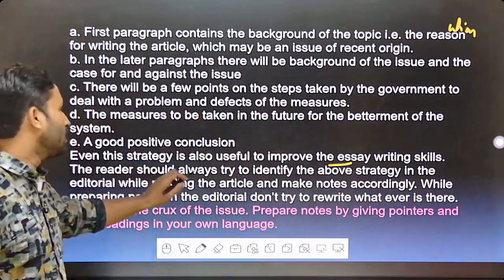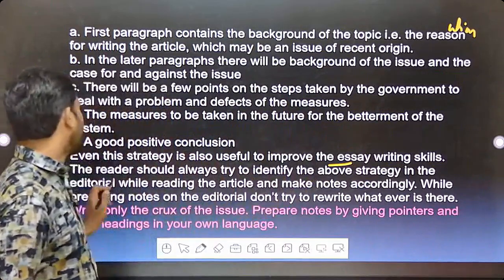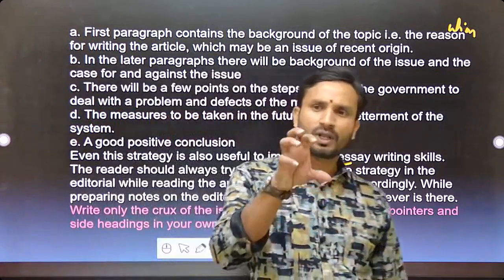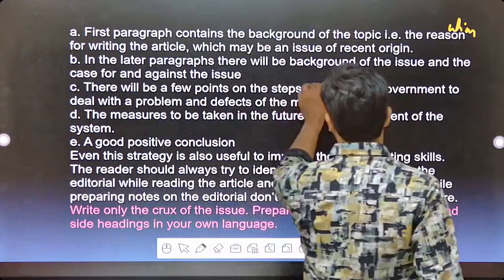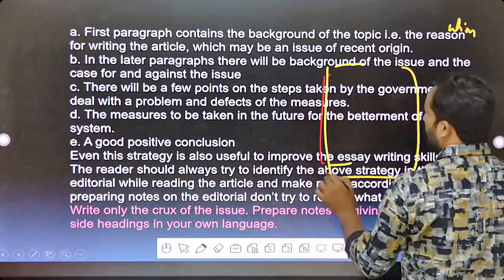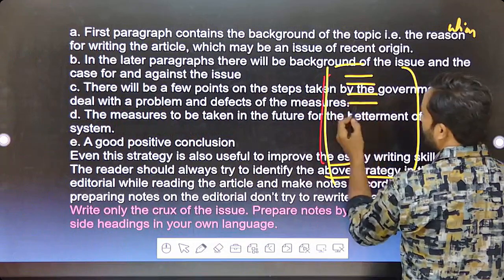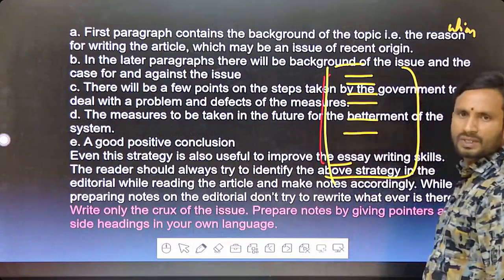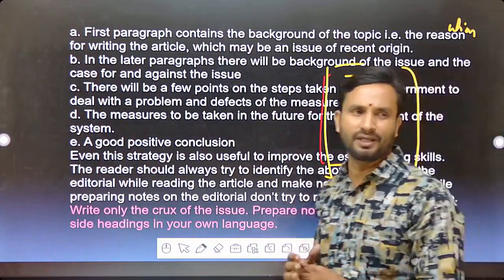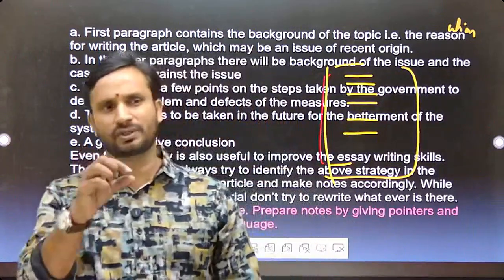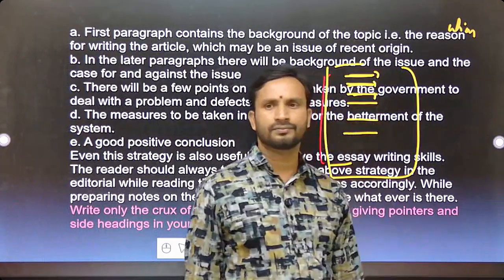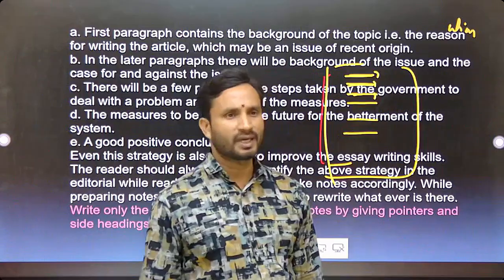So the reader should always try to identify the above strategy in the editorial while reading the article and make notes accordingly. When you are going through the article, what are the important aspects? You have to make short notes out of it. Writing notes should be in a pointer manner, snippets manner. Don't try to read from starting to ending. Make notes by putting pointers, short and crispy, of this particular article.